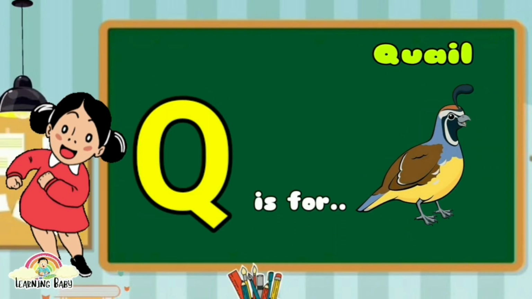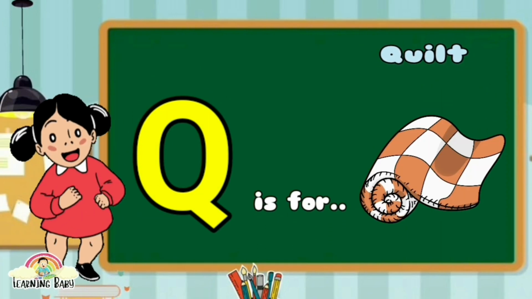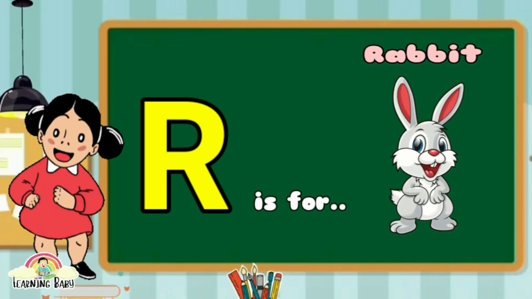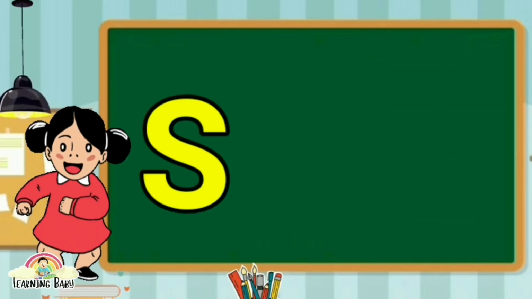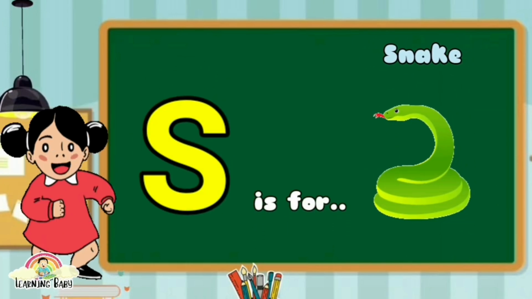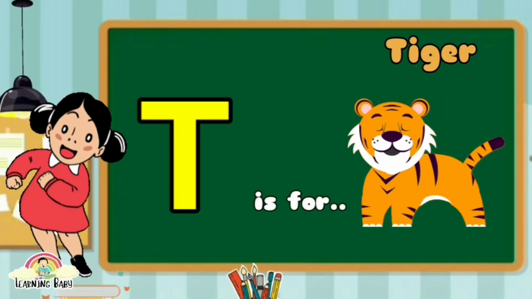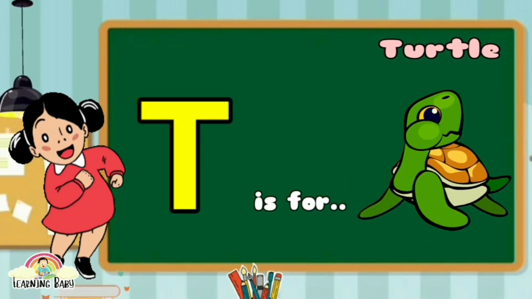Q is for quilt, Q is for quilt. R is for rabbit, R is for rose. S is for snake, S is for sun. T is for tiger, T is for turtle.